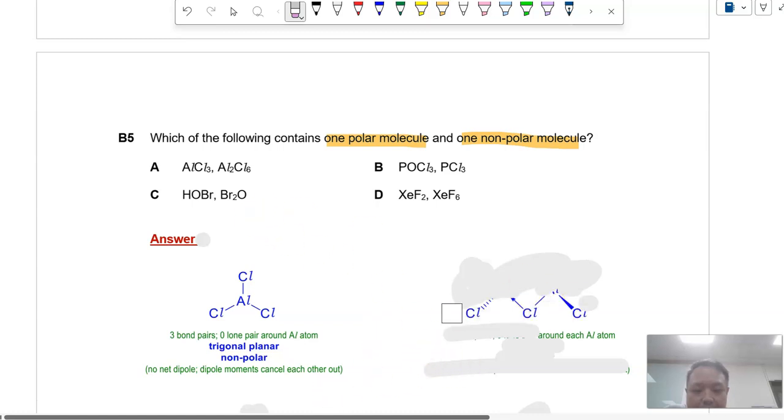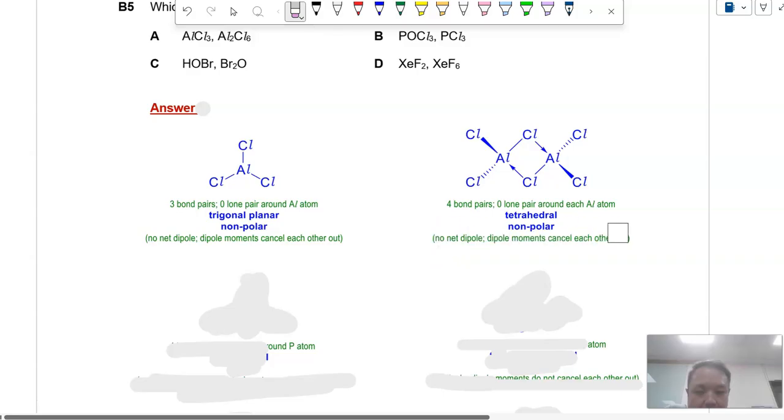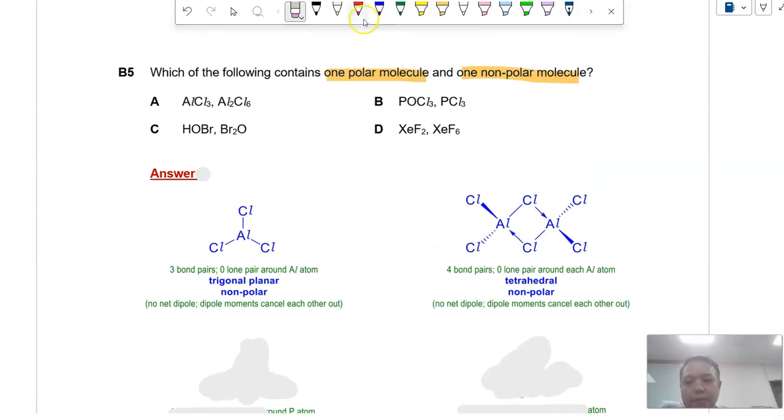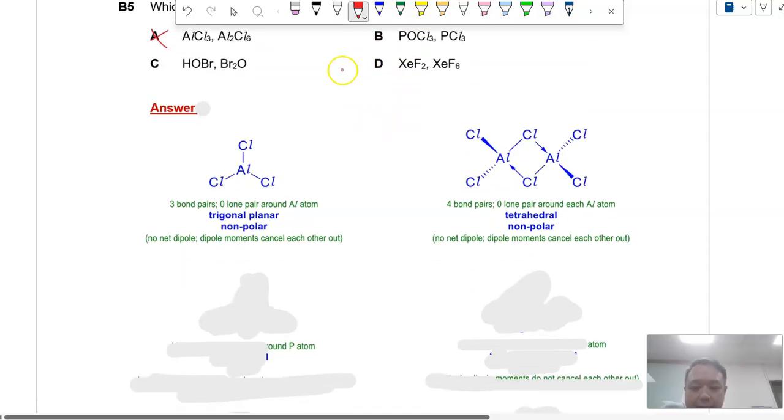Whereas Al2Cl6 is basically a dimer, so you can draw this. Around the Al is tetrahedral, because you have 4 bond pairs, 1, 2, 3, 4. 4 bond pairs around the Al atom, 0 lone pairs, so tetrahedral, and the dipole moment cancels out, and therefore it's non-polar. So A will not be the option, because both of them are non-polar. How about POCl3 and PCl3 then?